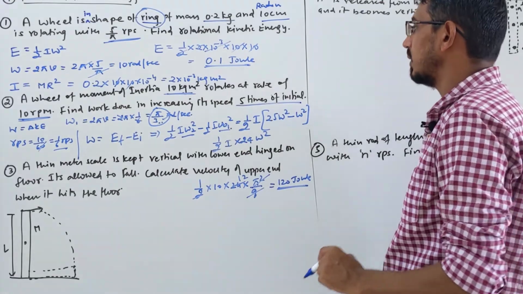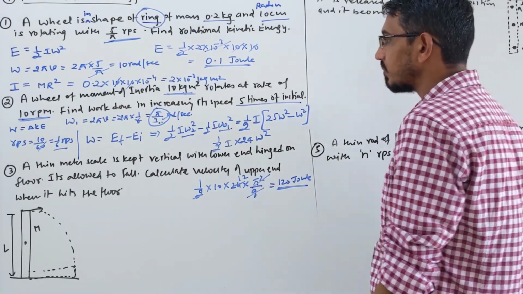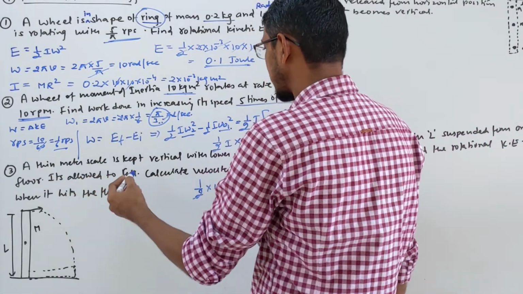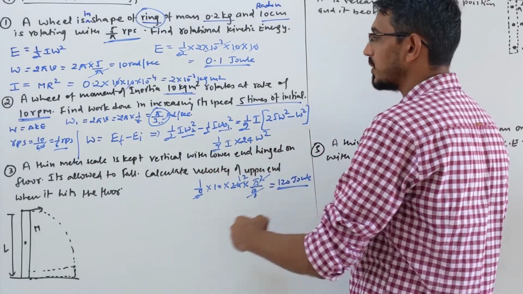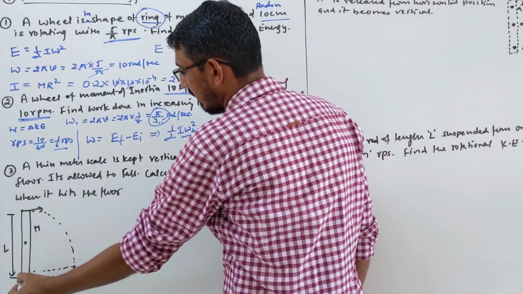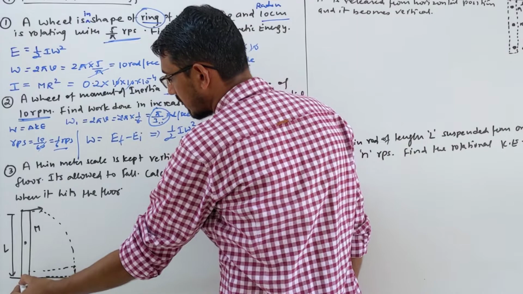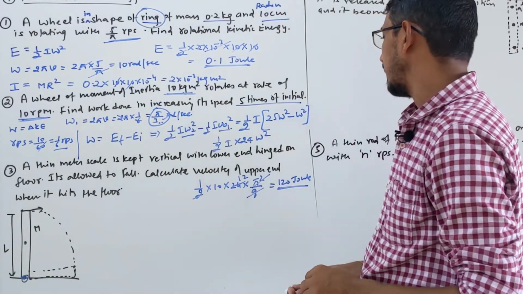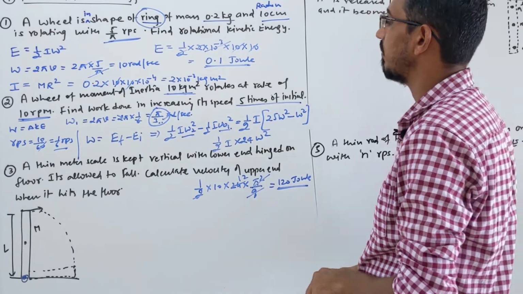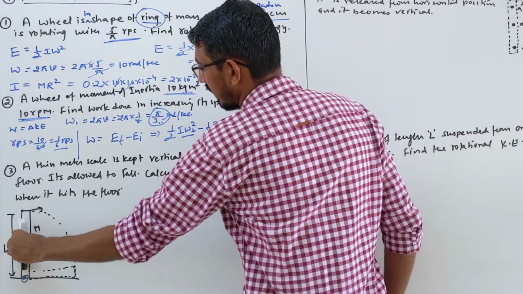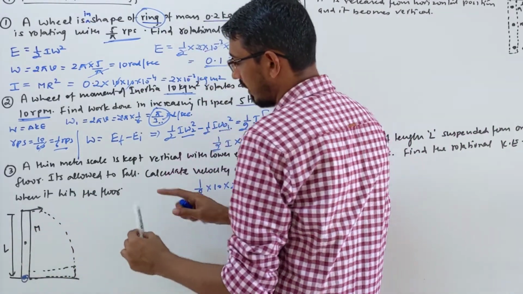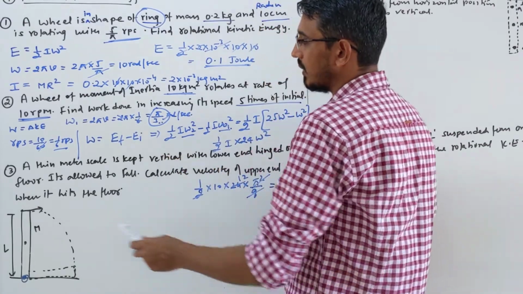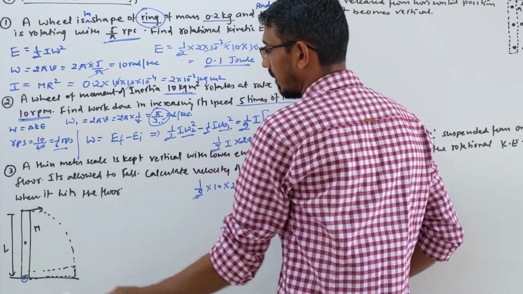Okay, so let's see the next question. A thin meter scale is kept vertical with its lower end hinged on the floor. This is a vertical scale and is hinged about this point, meaning it rotates about that point. Now calculate the velocity of the upper end when it hits the floor. So the rod is like this, and when it is falling that way, they are asking what is the velocity of the top point when it hits the ground.